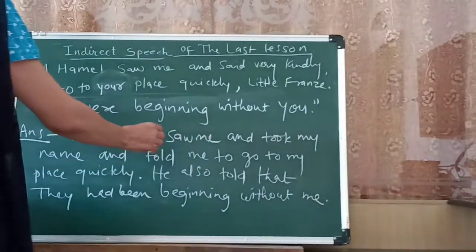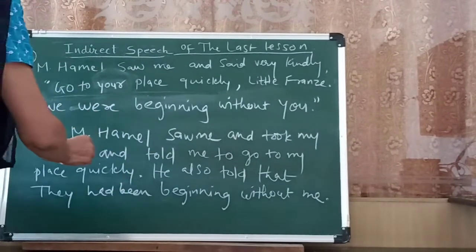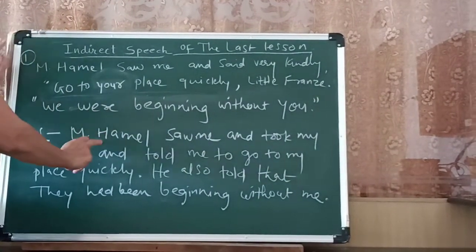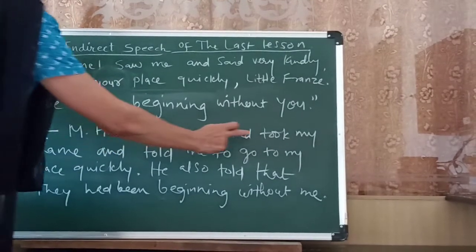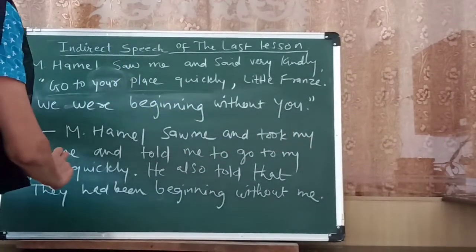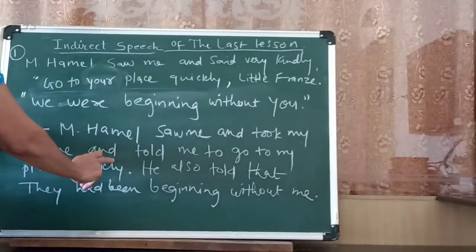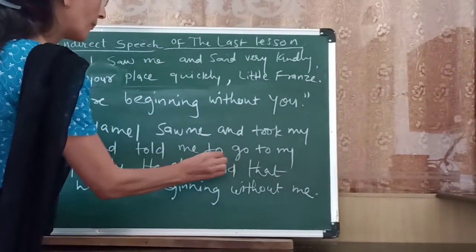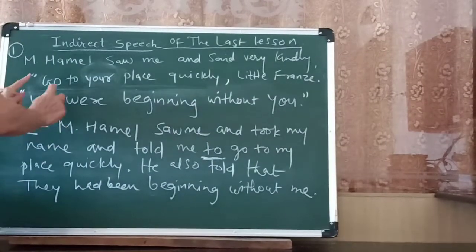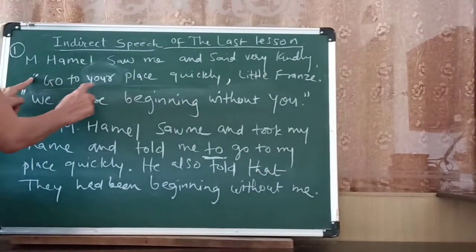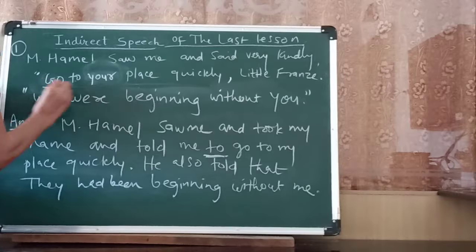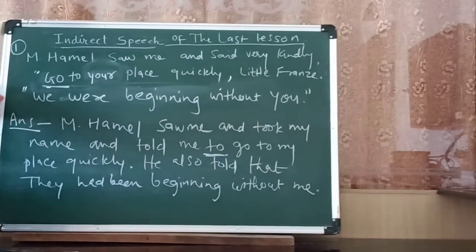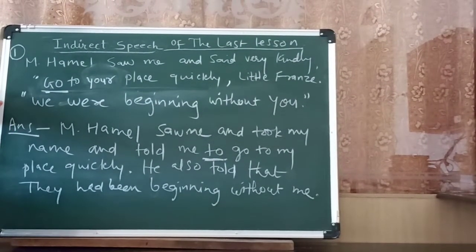So here you can see, students, that M. Hamel saw me and took my name and told me to go. This particular sentence, "go to your place quickly," is not an assertive type sentence, it is an imperative sentence.